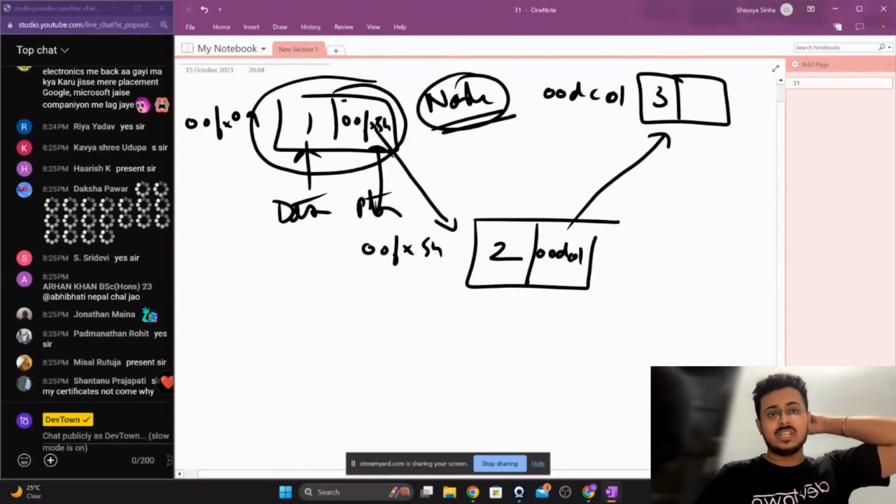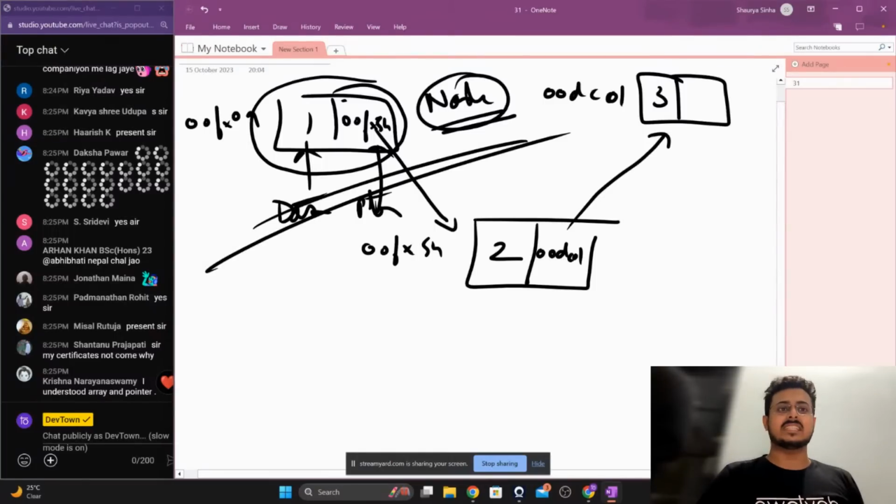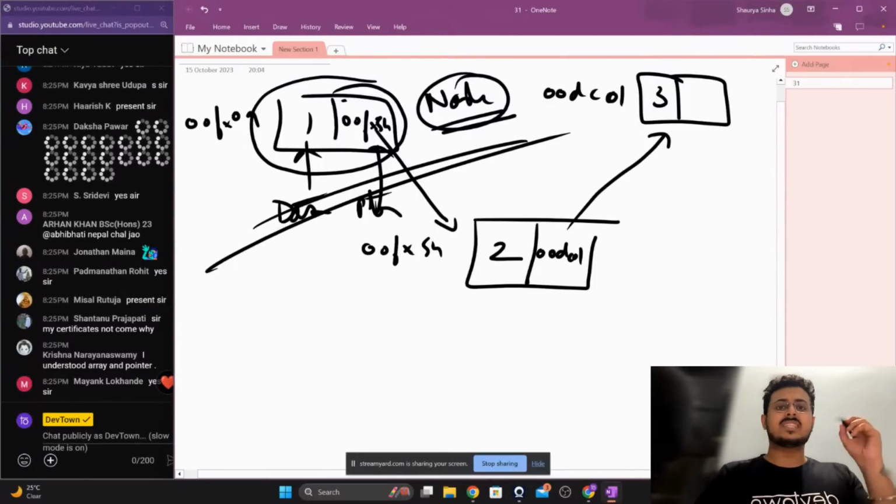Now the smallest unit of our linked list is basically this node. Am I right, guys? The smallest unit that makes up the entire linked list is basically the node. Am I right or wrong, guys? Please let me know.